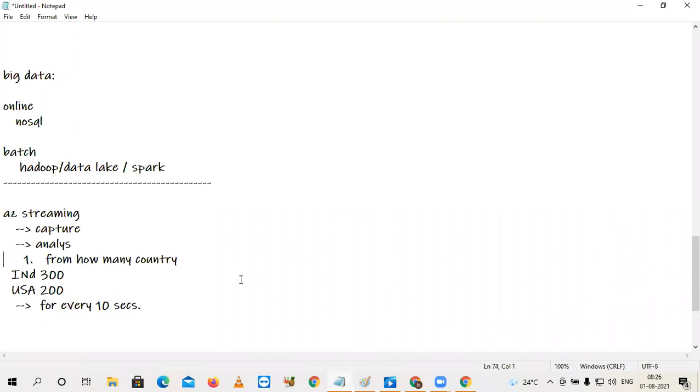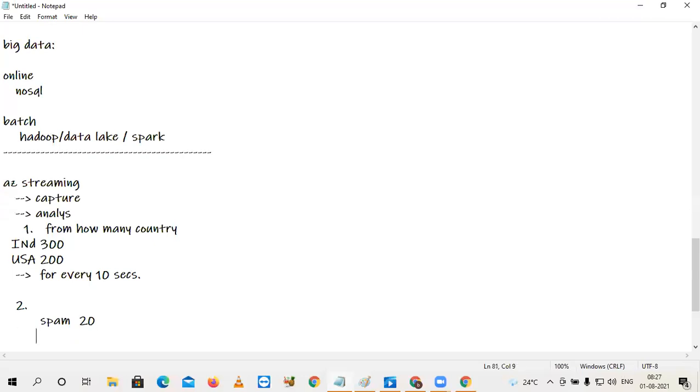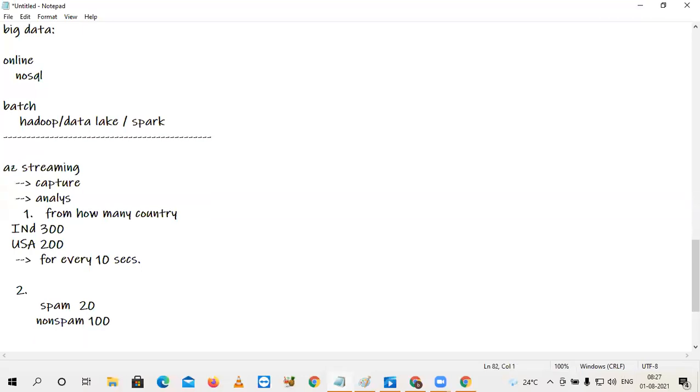Suppose this is the first analytics that I am going to perform. My second analytics is like this: spam. Daily spam messages are automatically observed in the groups. Suppose today's spam messages are 20 and the non-spam, let's say, 100 messages. In total, for every 10 seconds, I want to analyze how many spams are coming and how many non-spams are coming. Please give me guidelines for my second task.